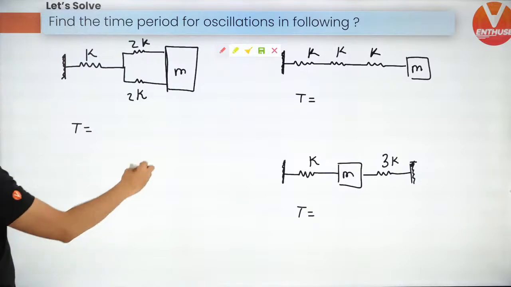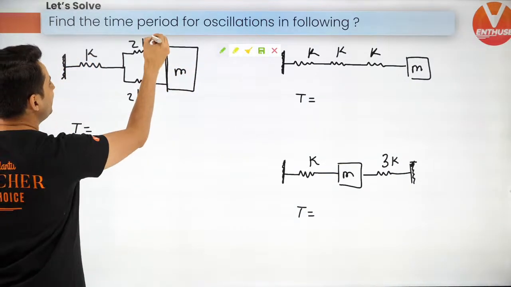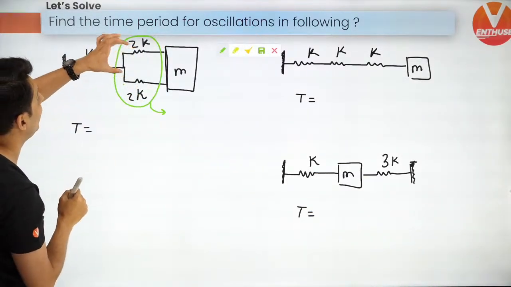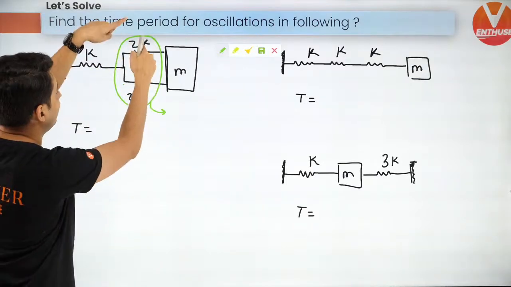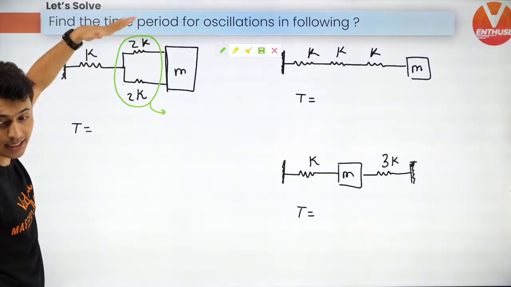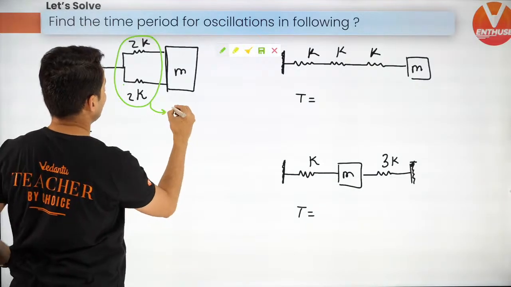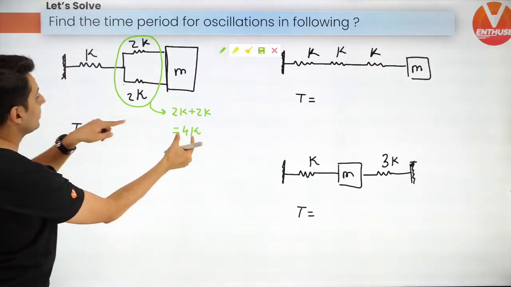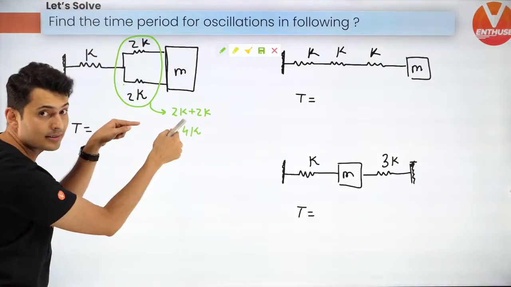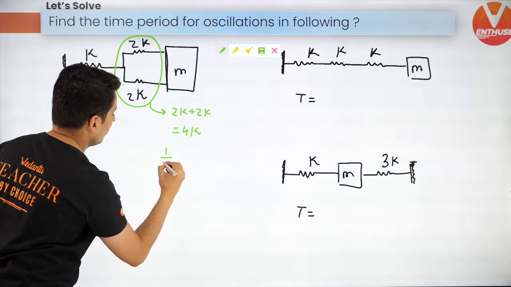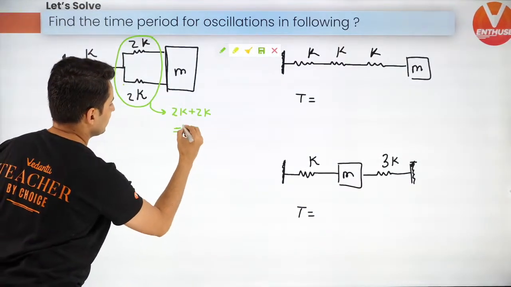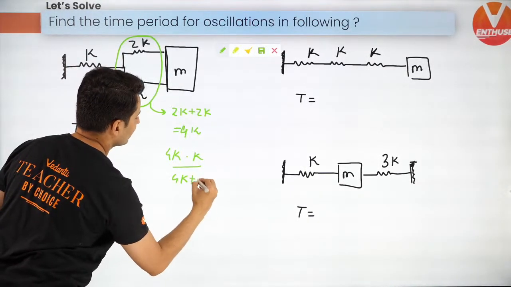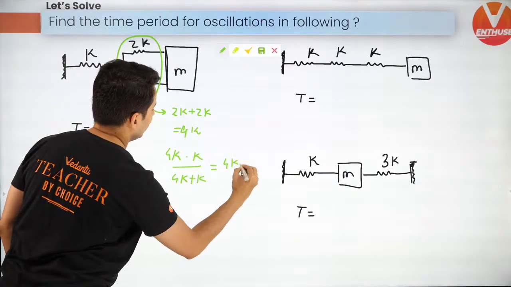All right, so let's see, guys. So first, convert both these two Ks into one simple spring constant. They are in parallel. When they are in parallel, just add them. Yes, just add them. Remember that. So it will be 2K plus 2K, which is 4K. Now this 4K and this K are in series. So use the parallel formula. So just use this, guys. So this was 4K, right? So 4K into K divided by 4K plus K. So it will become basically 4K by 5.